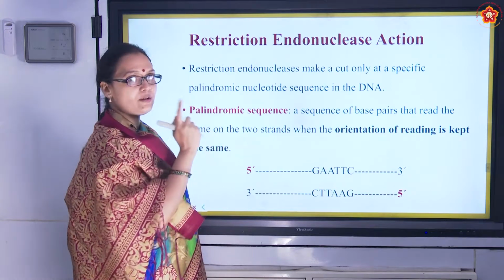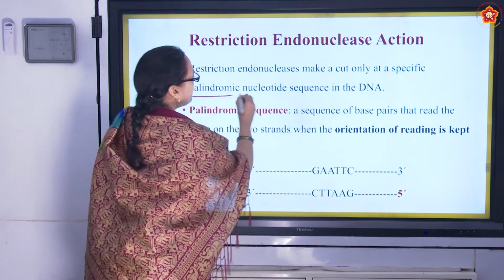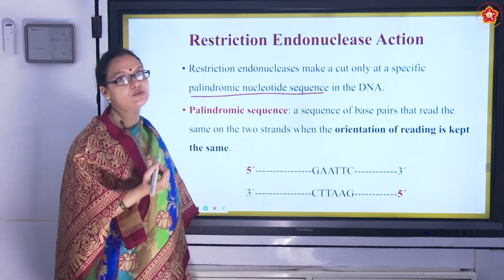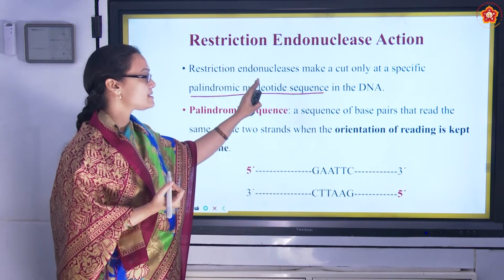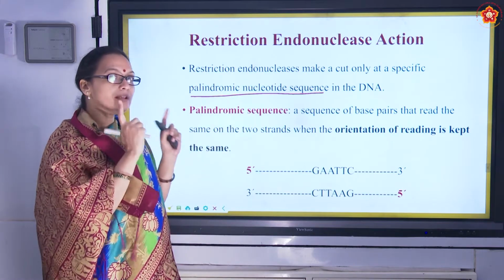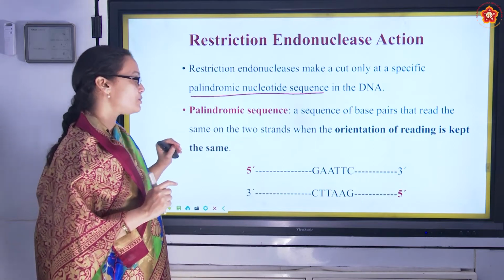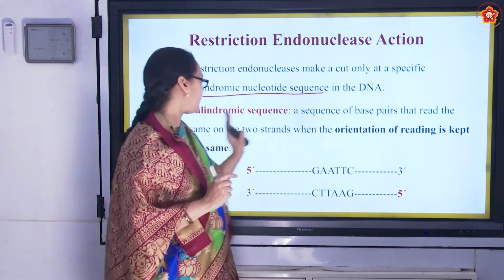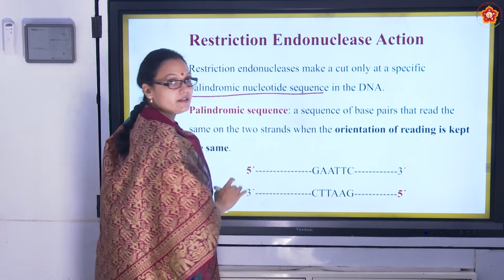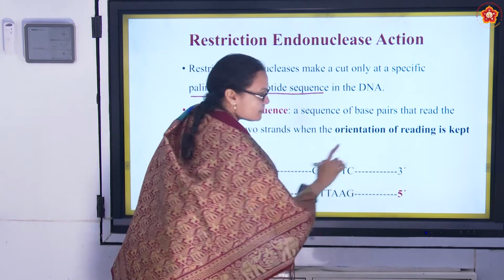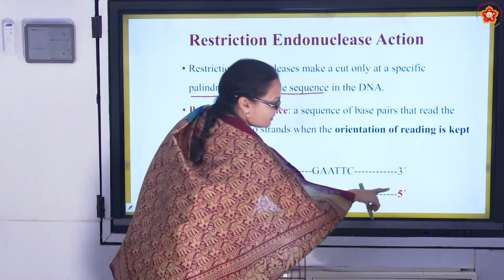So when it comes to endonucleases, they make a cut only at a palindromic nucleotide sequence. What is palindromic? Endonucleases especially will read only a palindromic sequence and then make a cut. Palindromic is a sequence of base pairs that is read the same on the 2 strands. If this is a double-stranded DNA, this is 5' to 3'. Because 5' is here, there will be 3' here, 3' and 5'.